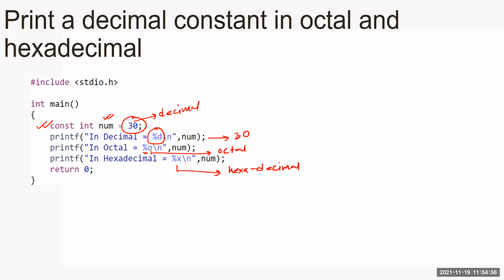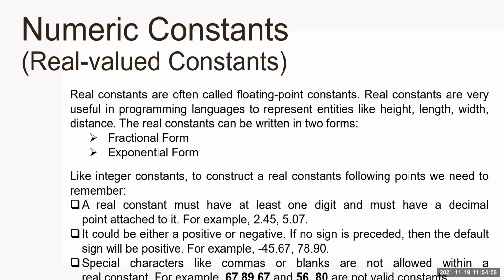Okay, 3 ways that we can do. Next, now let's move further to another type of numeric constant, that is real valued constant. So now we're going to talk about this kind of constants. Let's see what are the different types we have.